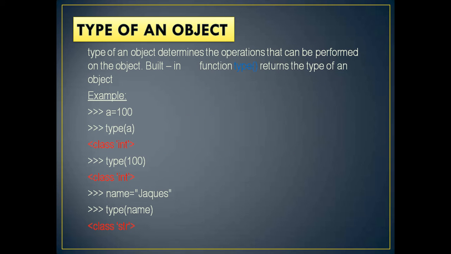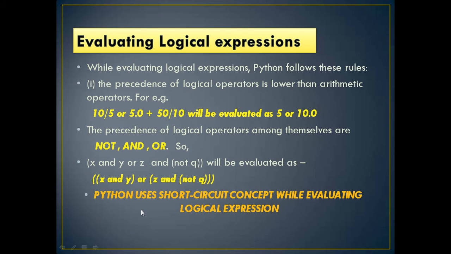Now, what is the meaning of the type of an object? Type of an object determines the operations that can be performed on the object. The built-in function type returns the type of an object. For example, a equal to 100. If you type type of a, it will indicate int. Type 100, int. If I stored Jax in name and check type of name, it is string. Understood? That is the type.